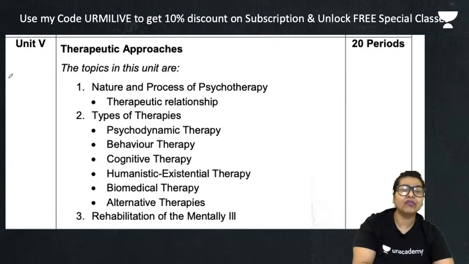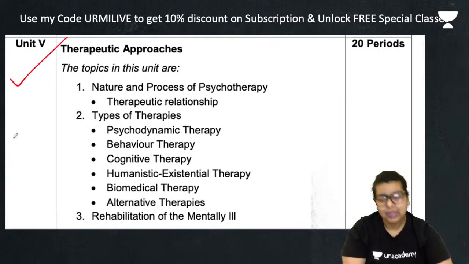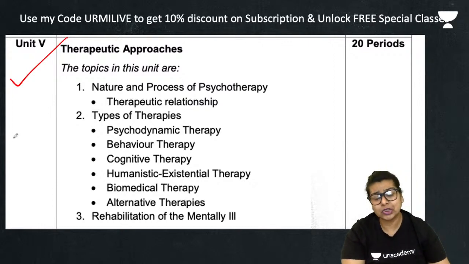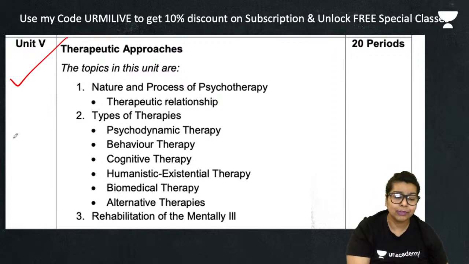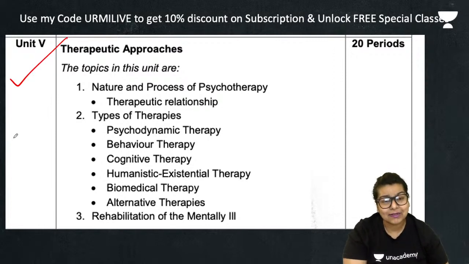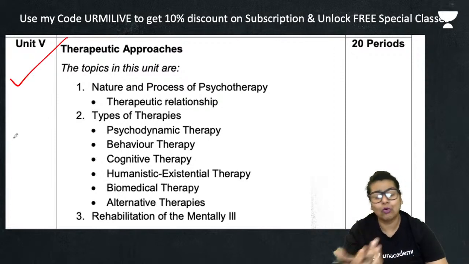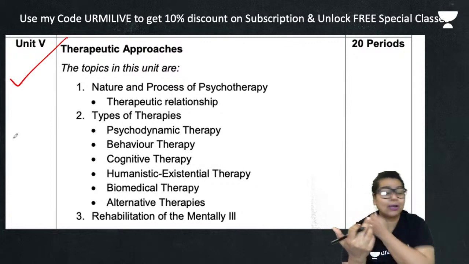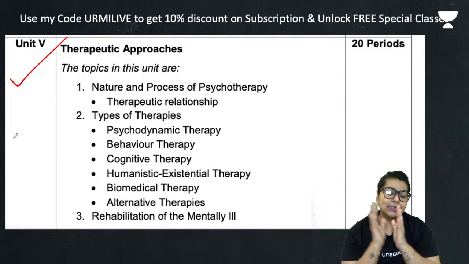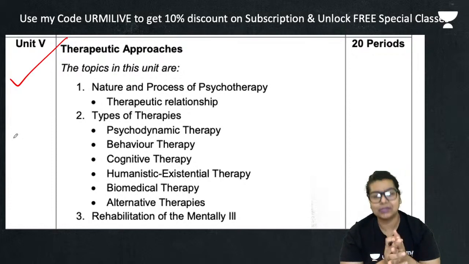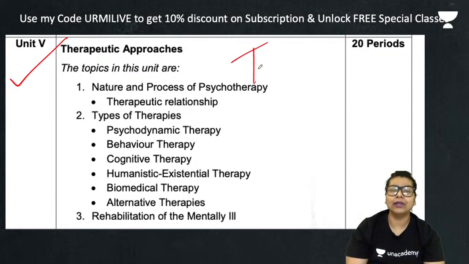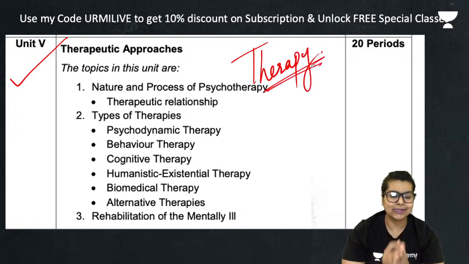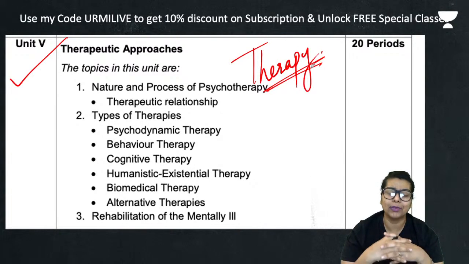Then moving to the fifth one is therapeutic approaches. This is also a very interesting chapter, of course, because it's psychology, the thought process, the human mind: understanding how to overcome things, how to deal with the human mind, how to deal with cognition, how to deal with stress and anxiety. This unit will cover the therapies, the ways you can deal with people and the ways you can treat them. Once you're assessing, how can you control it with proper treatment.